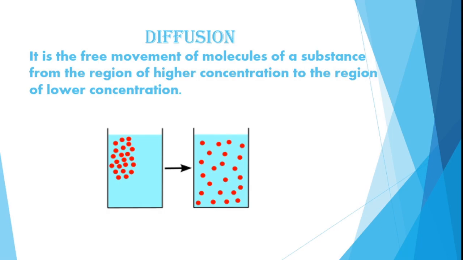The incense stick which we burn in a corner of a room, its odor spreads in the whole room, means from a higher concentrated area it is moving towards the lower concentrated area. Similarly, you take a glass of water. If you add a pinch of color, it diffuses very fast in the water. So that is called diffusion.